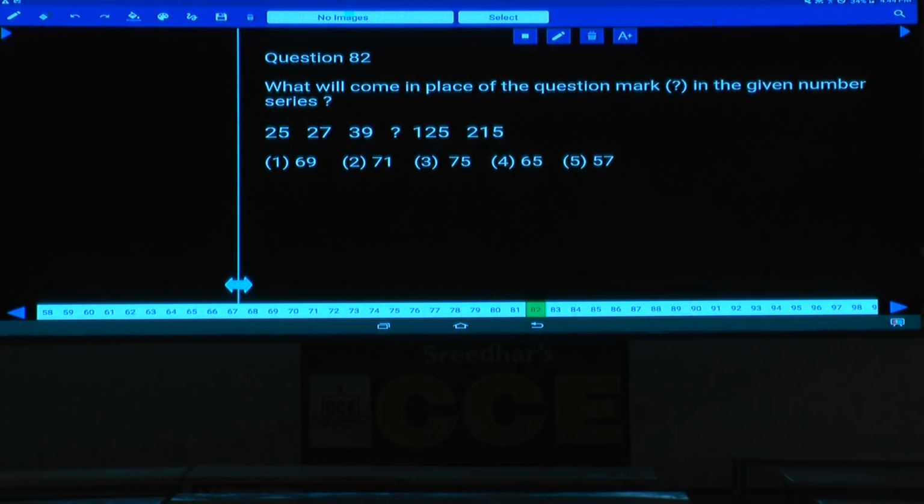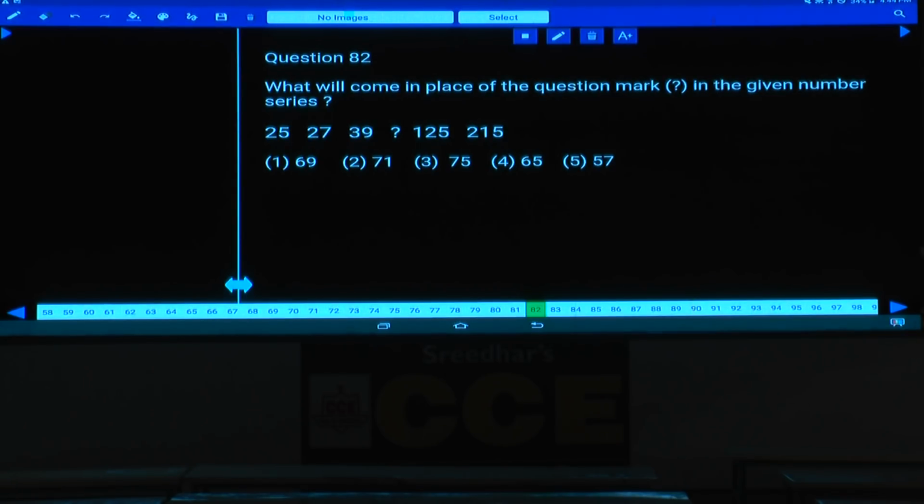Then 82, 25, 27, 39, 125 and 215. Yes, again. Yes, tell me what is the difference between these two numbers? 25 and 27, the difference is 2.